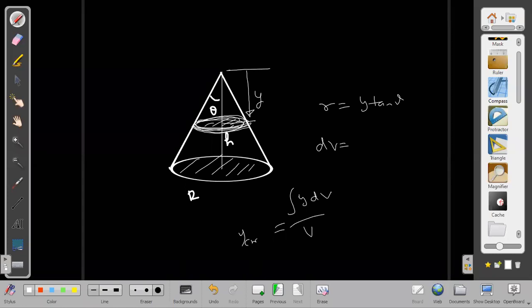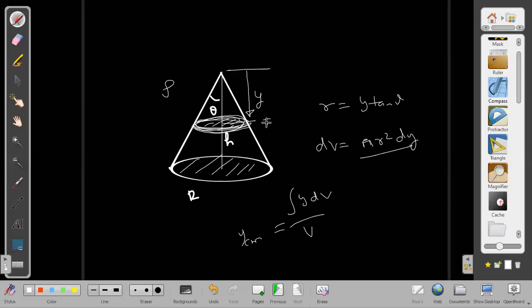That will be equal to y CN, because sigma rho is constant. If rho is constant, then I can use this formula. You know that, right? So y into dV. What is dV here? dV is pi r square into dy.